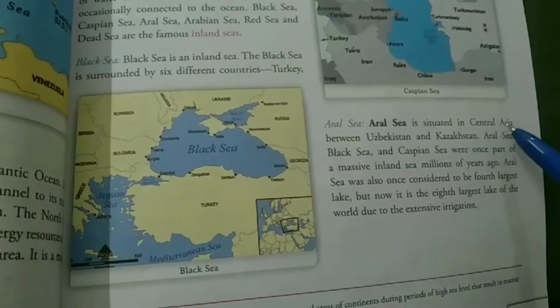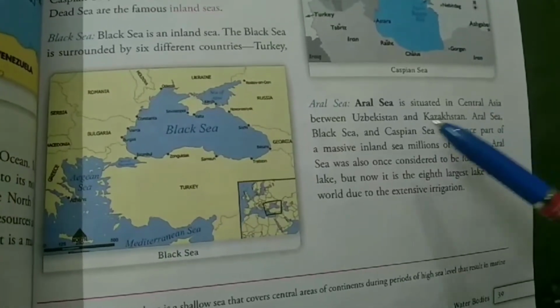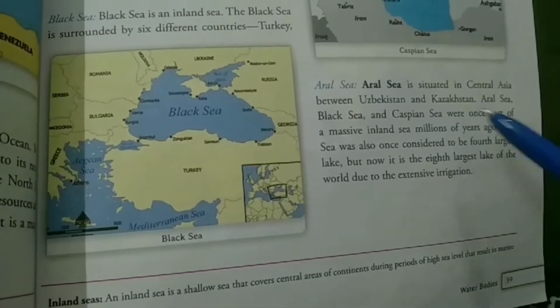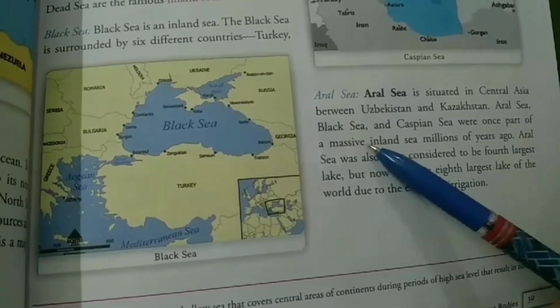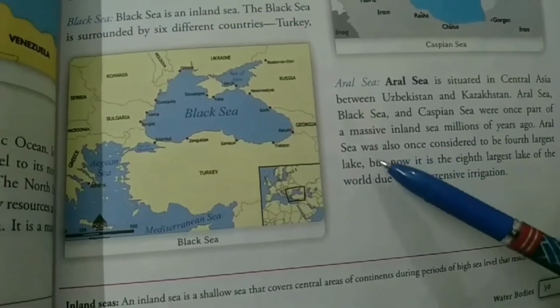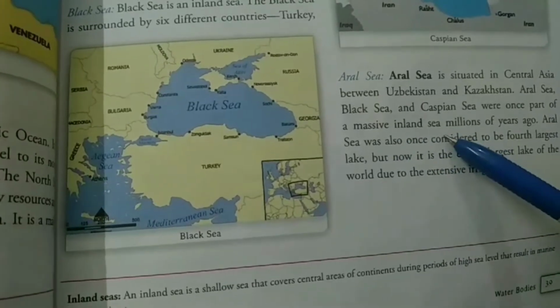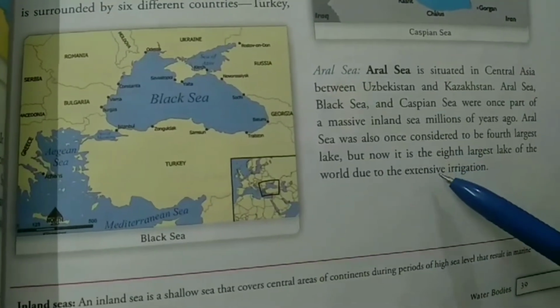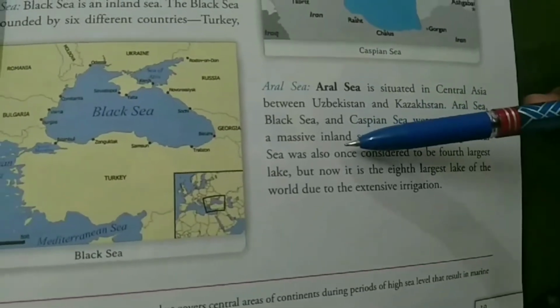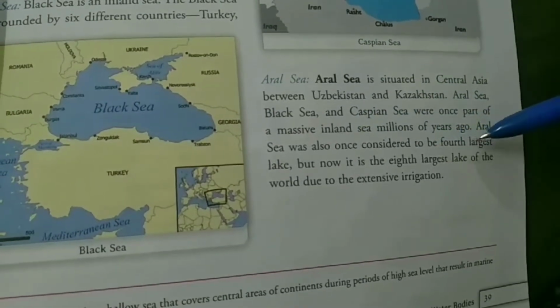Now, the next we are reading is the Aral Sea. The Aral Sea is in Central Asia, between Uzbekistan and Kazakhstan. Now see, children, this Aral Sea, the Black Sea, and the Caspian Sea, which we have learned just now, once were part of a very big inland sea about millions of years ago. The Aral Sea, once upon a time, was considered to be the 4th largest lake, but now it is the 8th largest lake.